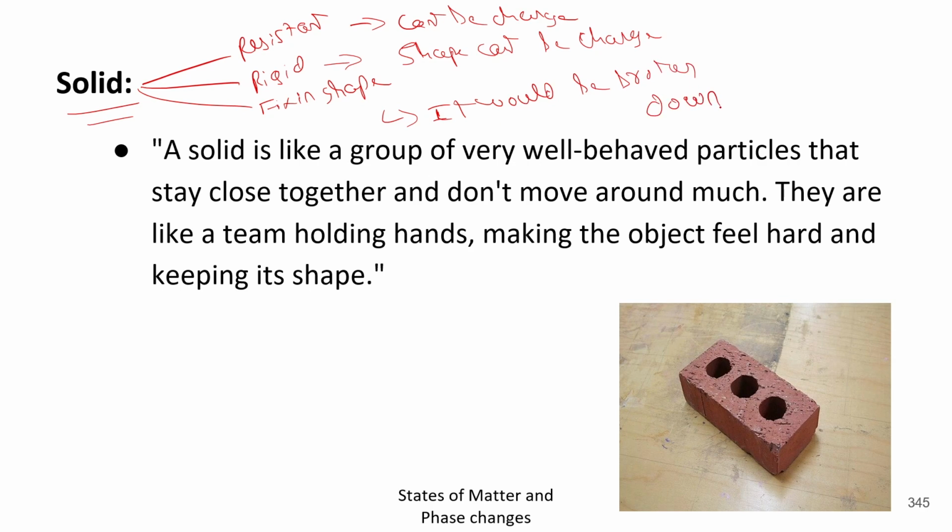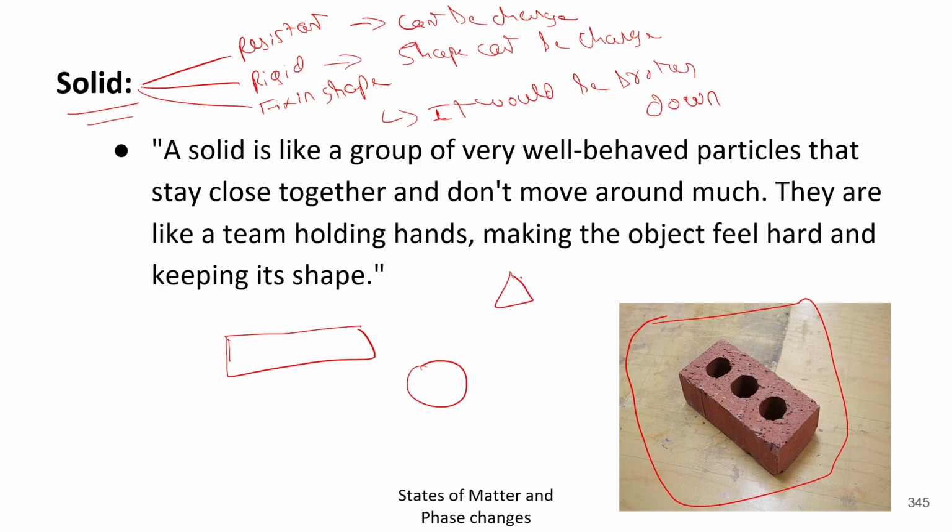Now let's understand these points. First, solid is rigid. Like if you see, this is a brick. And you know that bricks are very resistant. If this brick is in rectangular shape, you can't change it in circular shape, in triangular shape or in square shape.